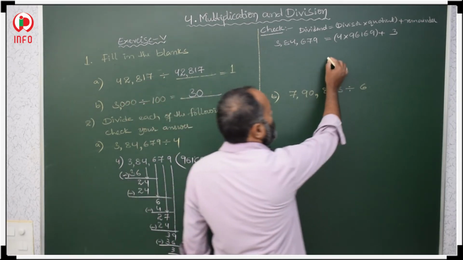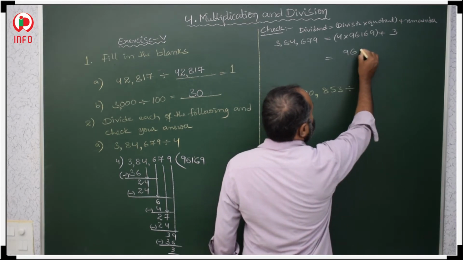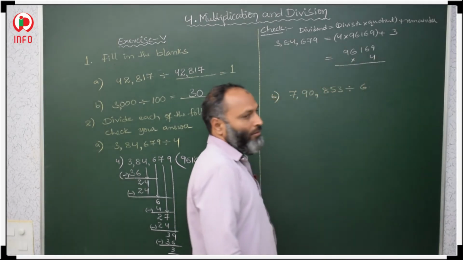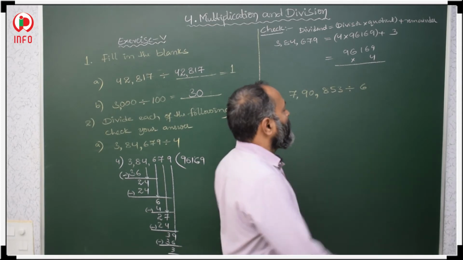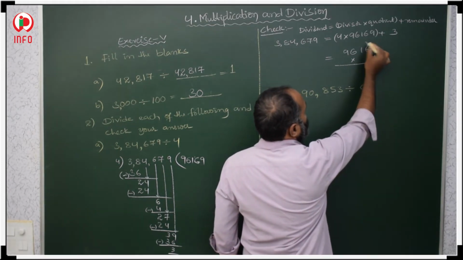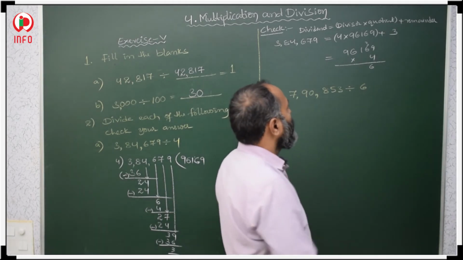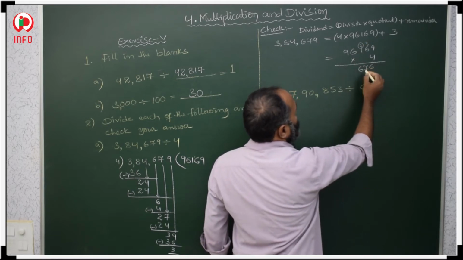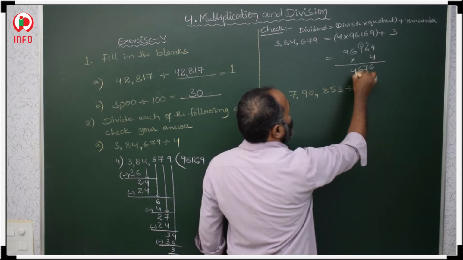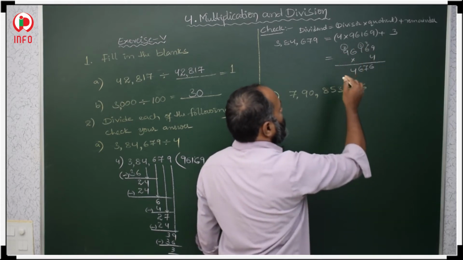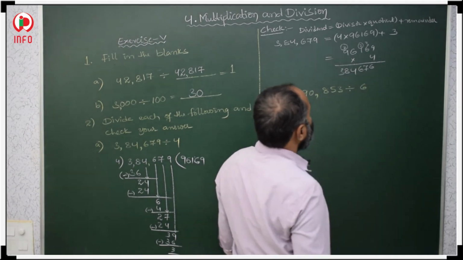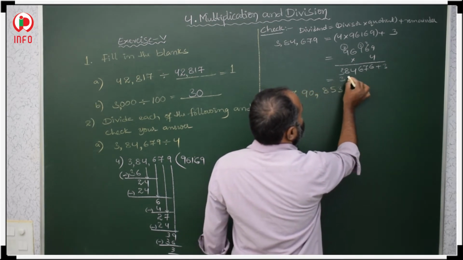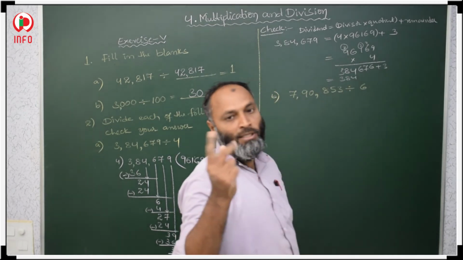Now you multiply 96,169 with 4. 4 9s are 36 and 3. 4 6s are 24, 27 and 2. 4 1s are 4, 5 6. 4 6s are 24 and 2. 4 9s are 36, 38 and plus 3, then we add the remainder. 76 plus 3, 77, 78, 79.